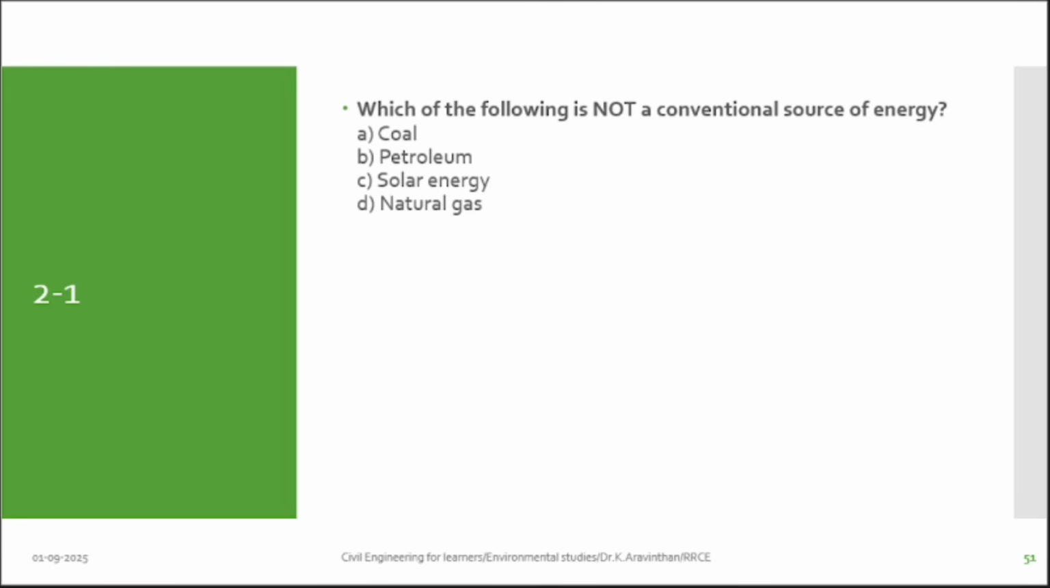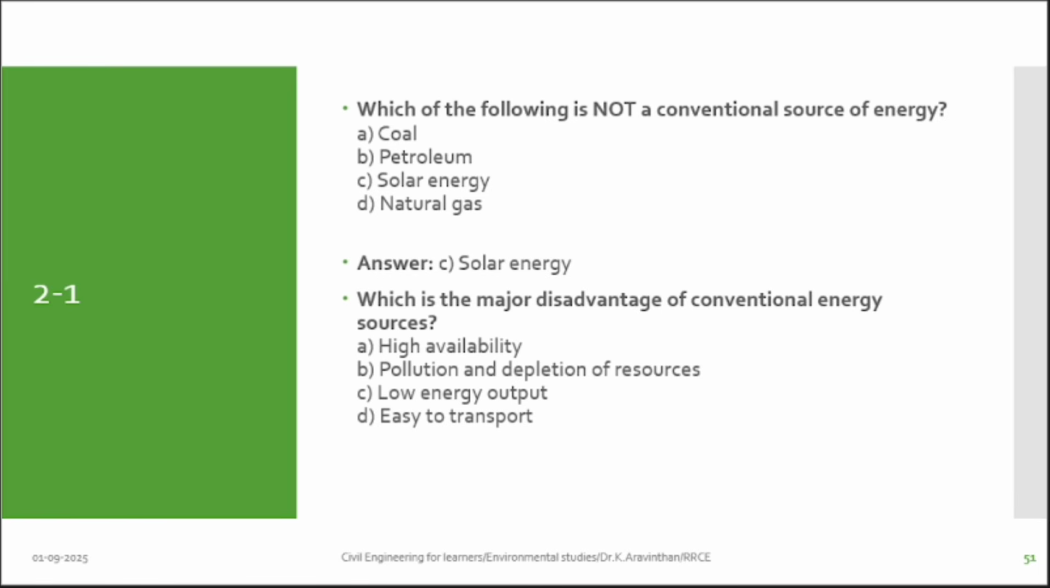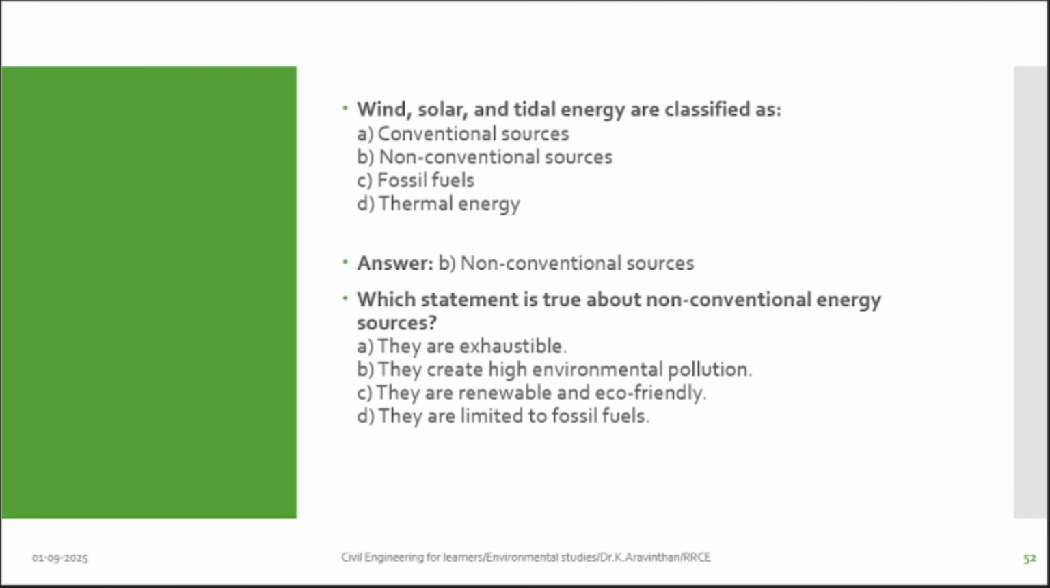Which of the following is not a conventional source of energy? Means new technology. Conventional is old. Solar energy. Which is the major disadvantage of conventional source of energy? Pollution and depletion of natural resources. Next one. Wind, solar and tidal energy are classified as A, B, C, D. B is non-conventional sources. Which statement is true about non-conventional energy? They are renewable and eco-friendly.